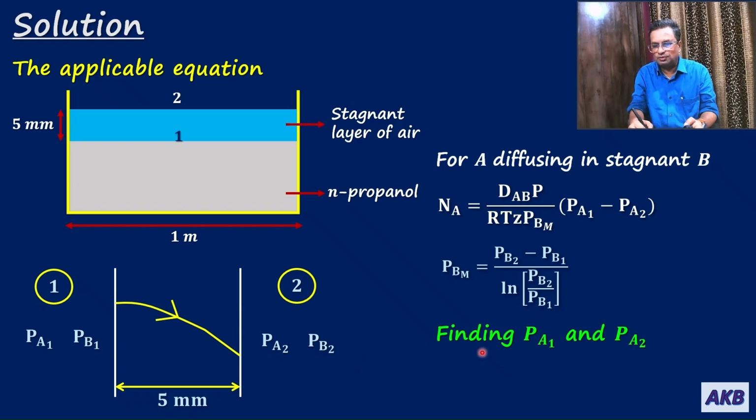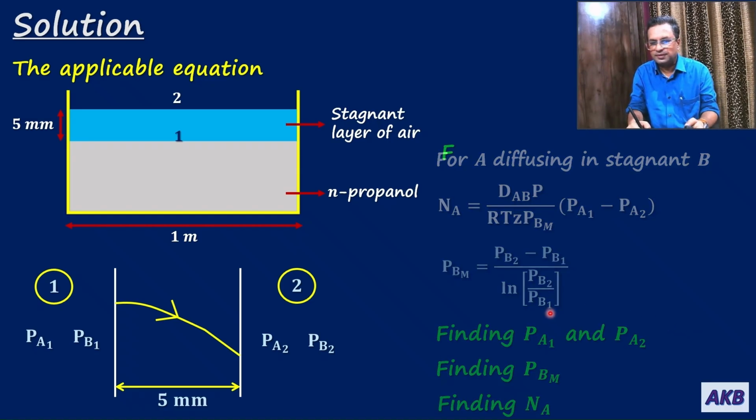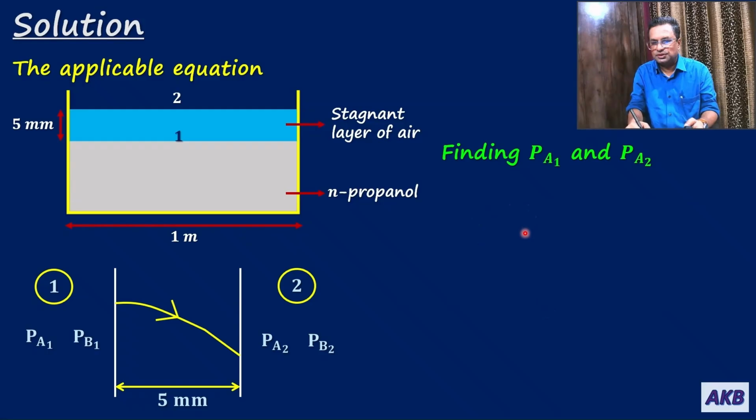So what steps will we have to follow in order to get the final answer? First we will be finding PA1 and PA2, and then we will be finding PBM, and finally we will be finding NA. Based on the NA we get, we will be converting this information to loss in Indian rupees per day. So first we are going to get PA1 and PA2. Let us move ahead. So finding PA1 and PA2. Now at plane 1, which is the top surface of N-propanol.